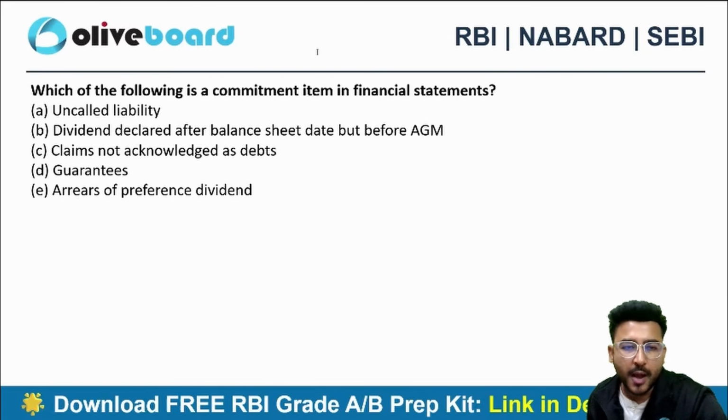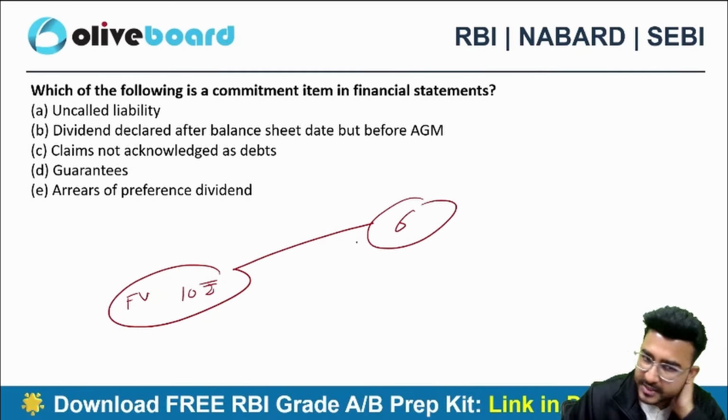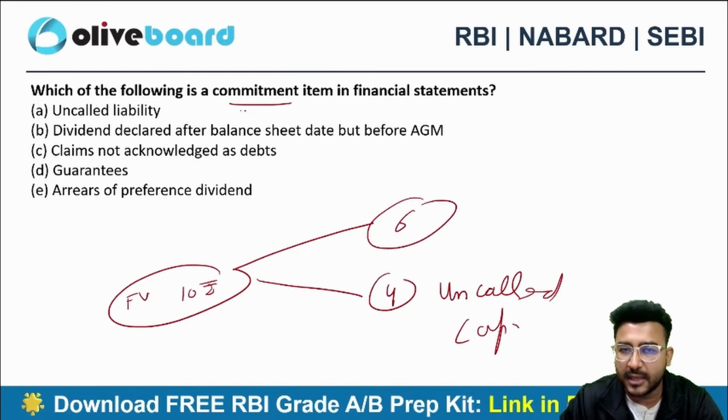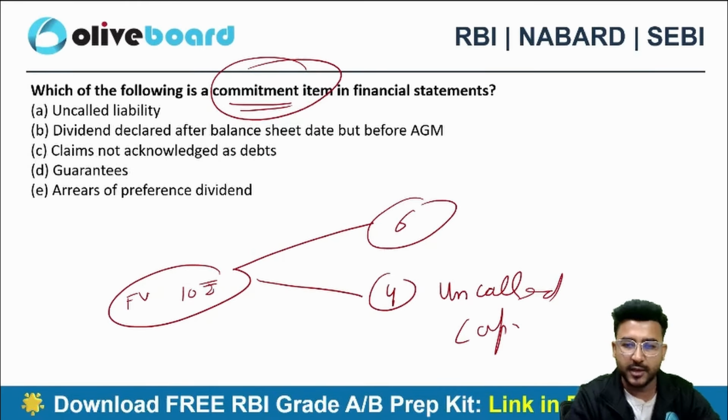Guys, when we talk about commitment, let's suppose the share is worth rupees 10. That's the face value of my share. I have just called up 6 rupees, 4 rupees is uncalled capital. Now you have committed that you will pay the rest of the 4 rupees also.